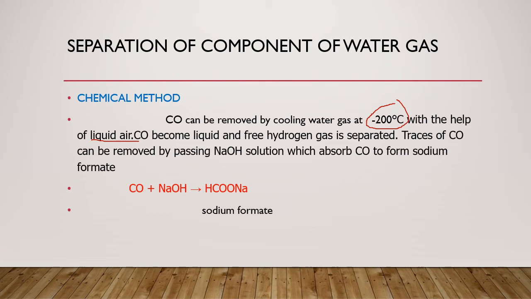But if there are still traces of carbon monoxide in the mixture, what we have to do is remove that carbon monoxide by passing it through NaOH solution, which is also called caustic soda solution. What happens? Carbon monoxide reacts with sodium hydroxide, or caustic soda, and it forms sodium formate. So this is also a chemical method for the preparation of a component of water gas.